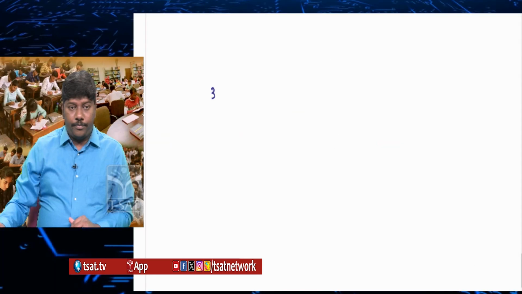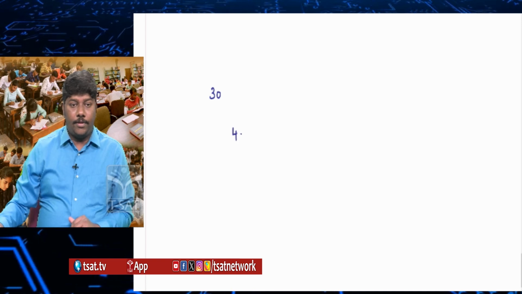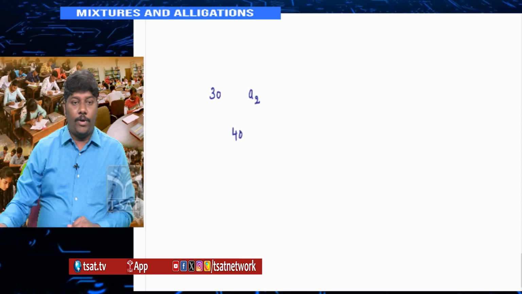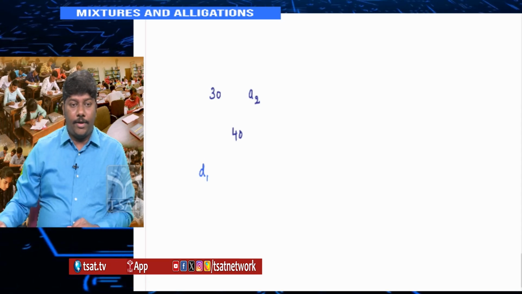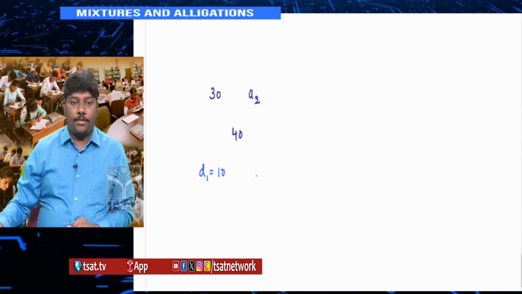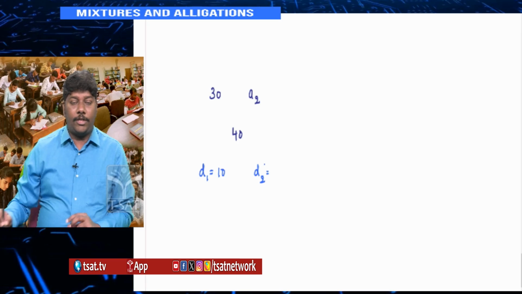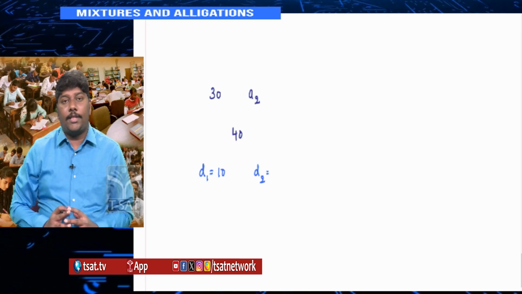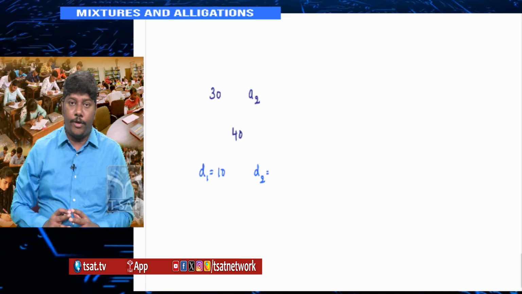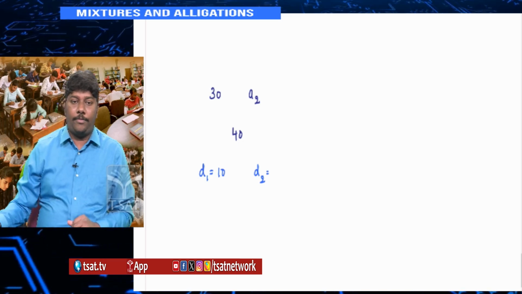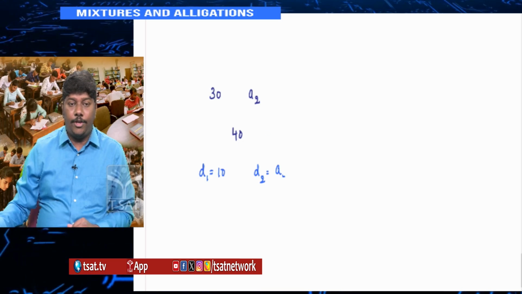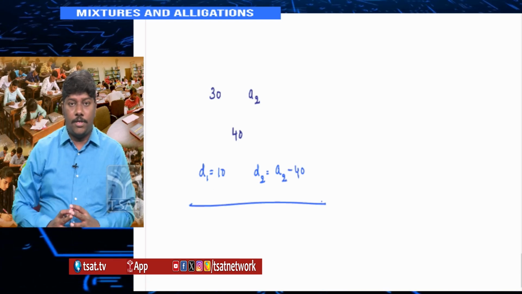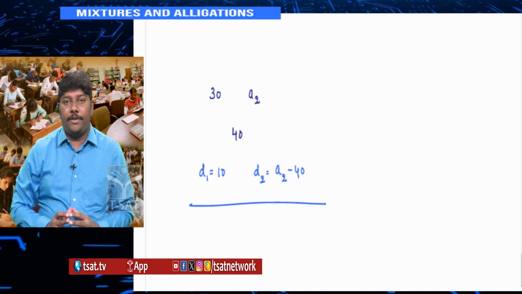Suppose if I give you, this is 30, this one is 40, your A2 is A2 only. Now, what is your D1? D1 is equal to 10 because you know the difference. Now, what is D2? Can I write 40 minus A2 or A2 minus 40? It is very important. Here 30 is less than 40, therefore A2 should be greater than 40. So, the answer should be D2 is A2 minus 40, right?